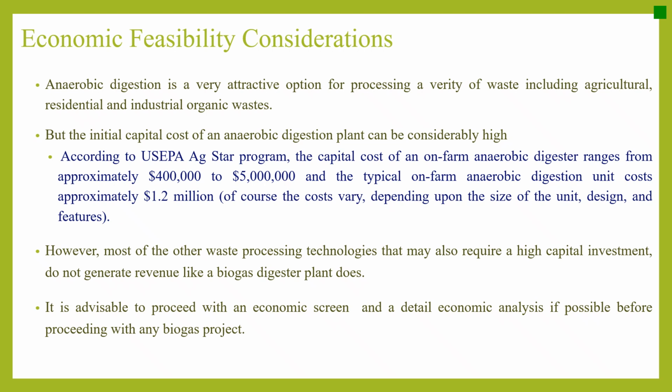Anaerobic digestion is a very attractive option for processing a variety of waste, including agricultural, residential, and industrial organic waste. But the initial capital cost of an anaerobic digestion plant can be considerably high. According to a USEPA AgSTAR program, the capital cost of an on-farm anaerobic digester ranges from approximately $400,000 to $5 million, and the typical on-farm anaerobic digestion unit costs approximately $1.2 million. Of course, the cost varies depending upon the size, design and features of the unit.